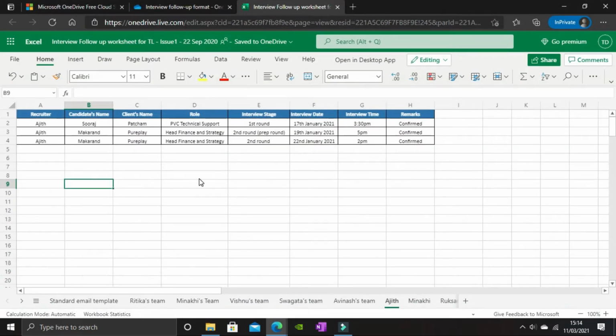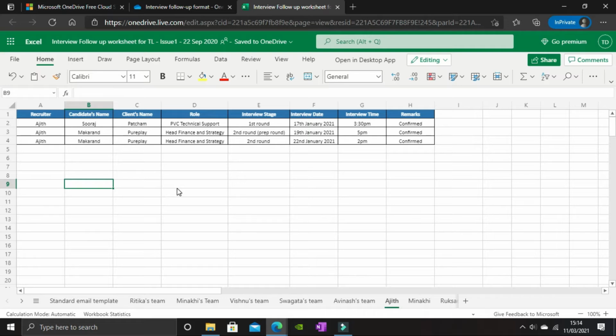This is how the interview follow-up tracker looks. The purpose of this tracker is to add and store the active interview data which is shared by the team manager with the client anchor or the key account manager over an email, and which is further shared with the clients a day before the interview.